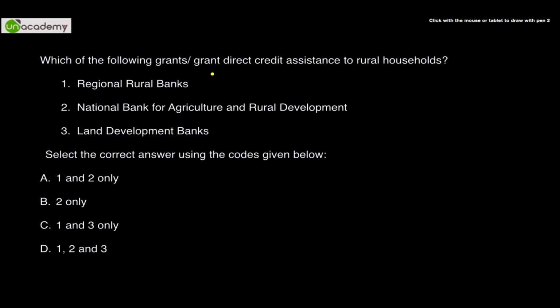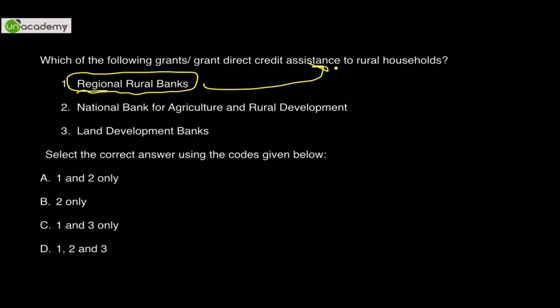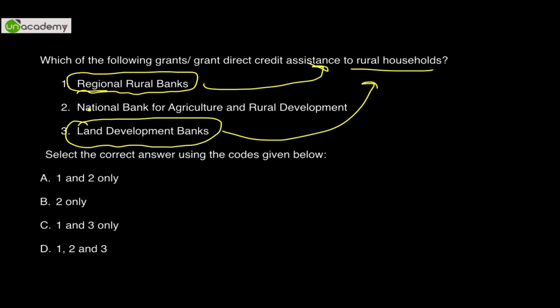Now this question is more or less a very factual question. There is not much logic behind it, but again you can see that this is a mix of current and some static knowledge also. So regional rural banks obviously will give credit assistance to rural households. It's written there. Land development banks, again expectedly by their name, but NABARD, that is the National Bank for Agriculture and Rural Development, acts as an RBI to these RRBs. So they do not directly give grants to rural households. So the answer is 1 and 3 only in this particular case.